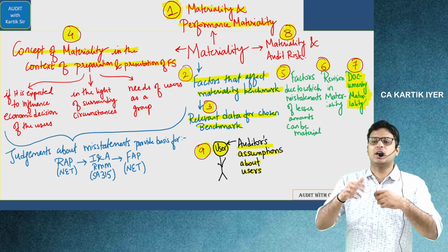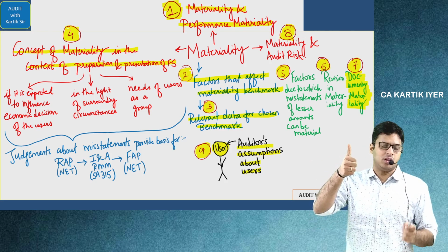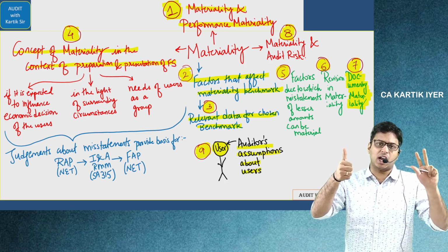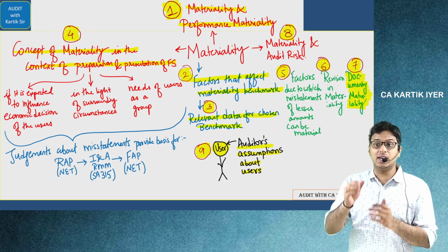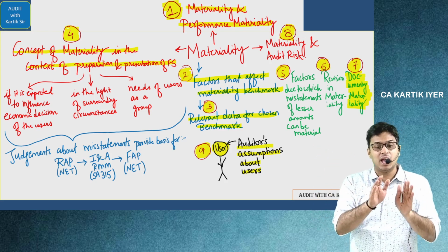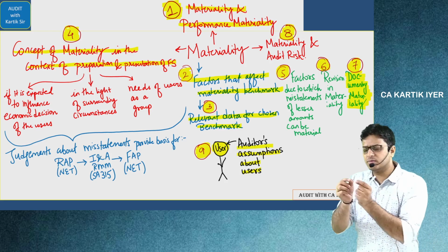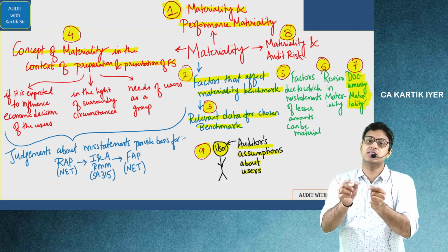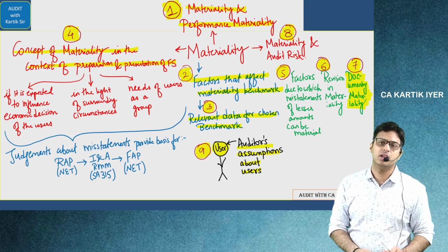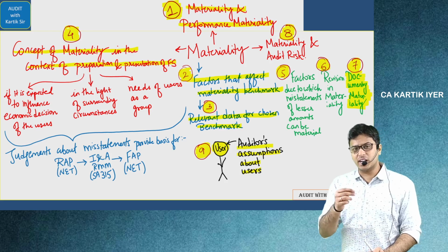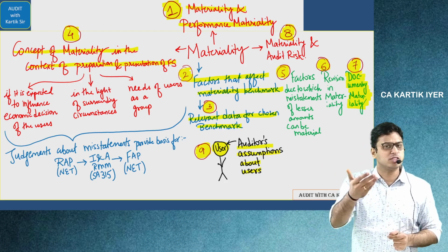कुंजीत मतलब the auditor can assume that the users have the knowledge of business, economics, accounting, and the willingness to study is there. Auditor can assume that the shareholders understand that accounts are prepared and audit is done keeping in mind the materiality factor. Third, the measurement of judgments and estimates is there in accounts. Everything is not fixed in accounts. Estimates होते हैं accounts में. And the auditor can assume that the users can take proper economic decisions after the auditor gives his audit report.